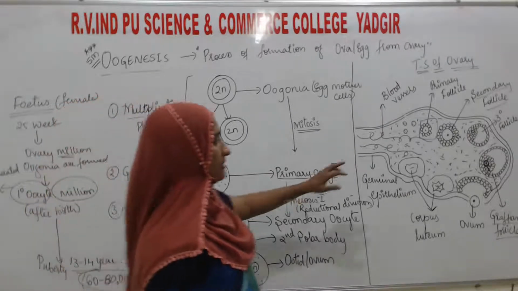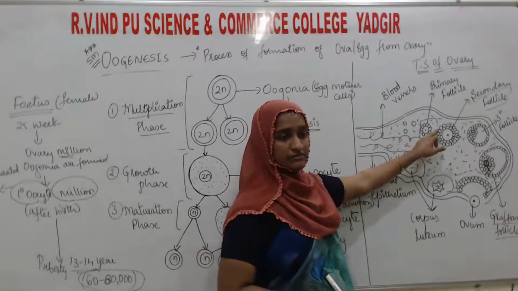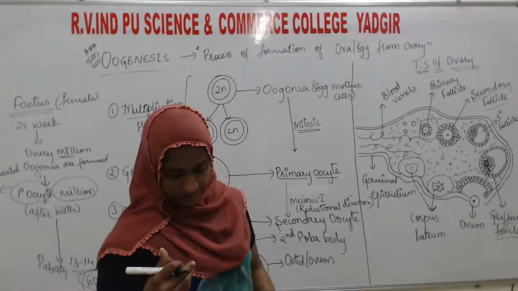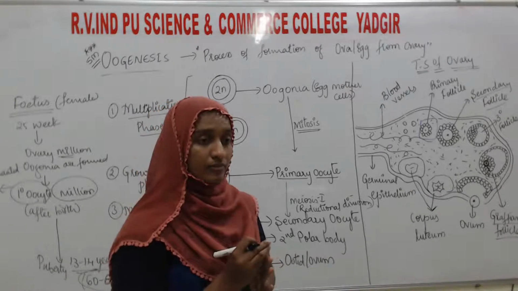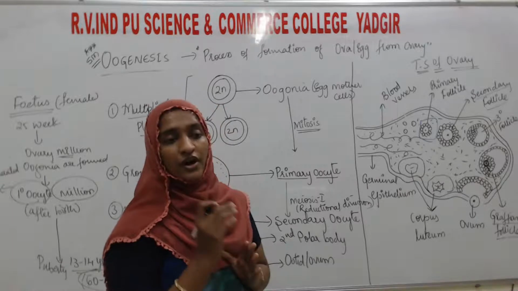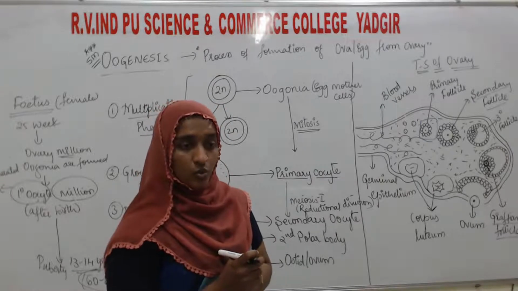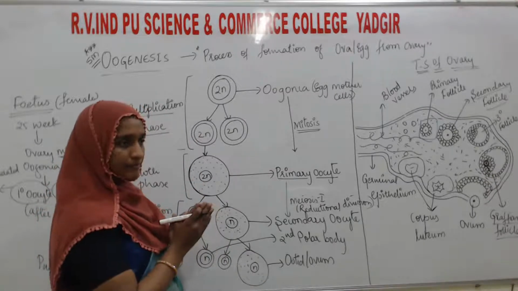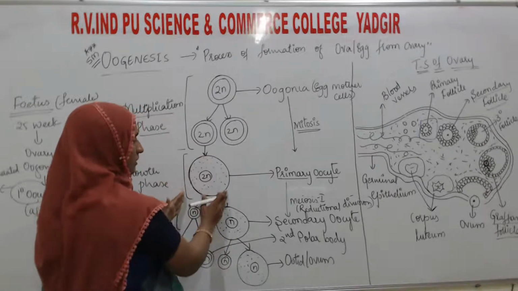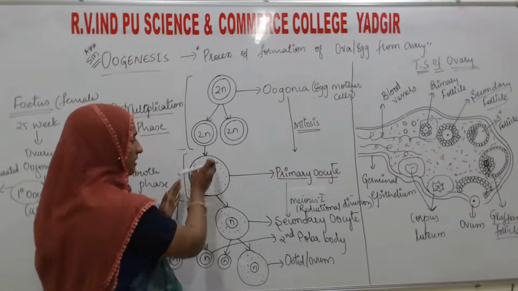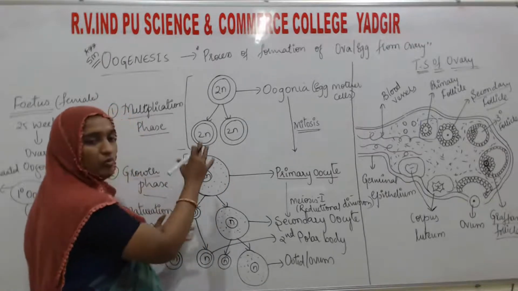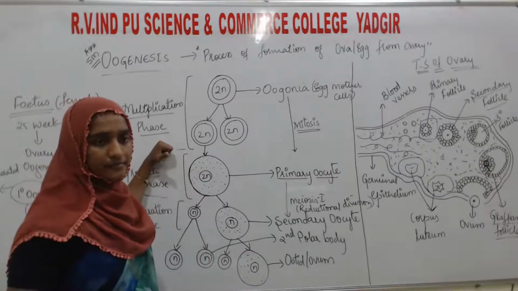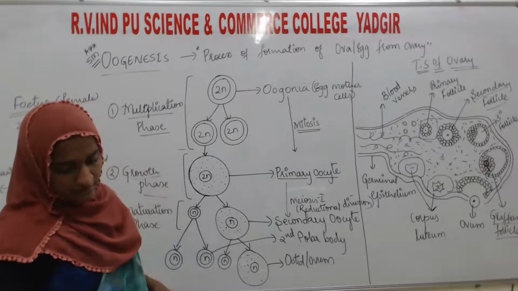These follicles provide nourishment to the developing oocyte, which reserves the food material in the cell. That is the reason it has grown larger in size.